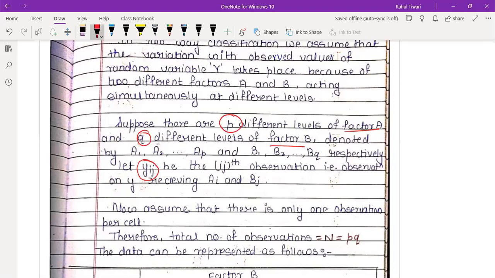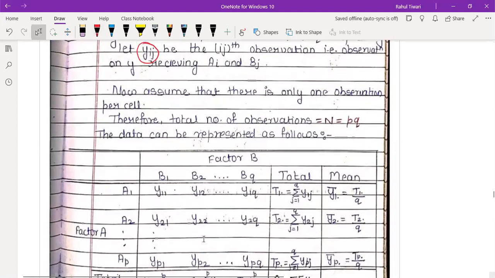How will this be coded? How will it be given in the form of a table? Let us assume there is one observation per cell, meaning one customer will rate one station, then there will be some value. Why is it one? Because in the model we have one observation per cell. It may be a different answer also. There may be more than one observation also.